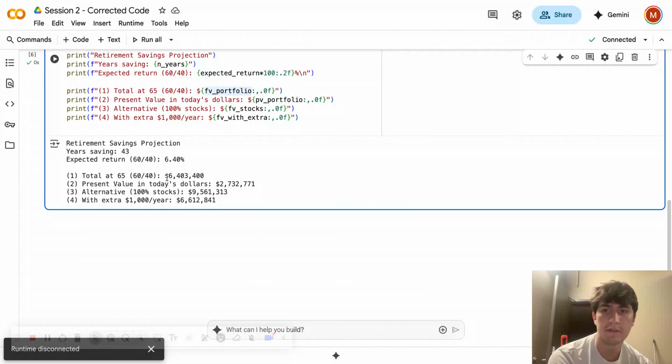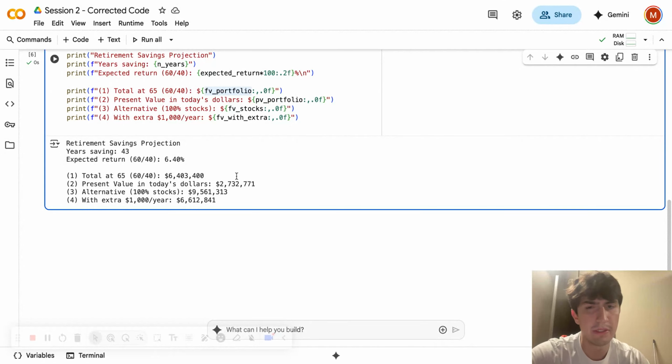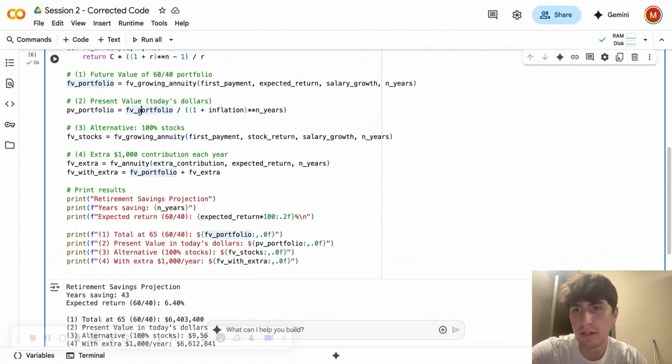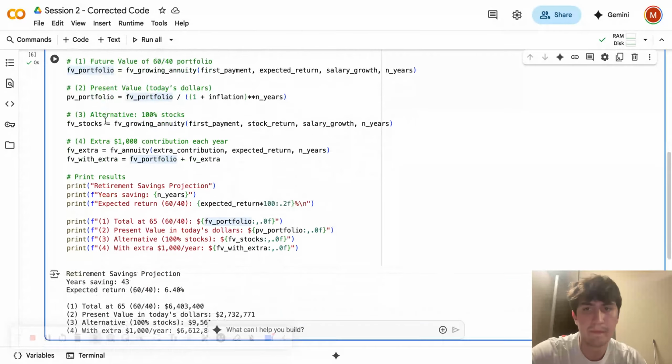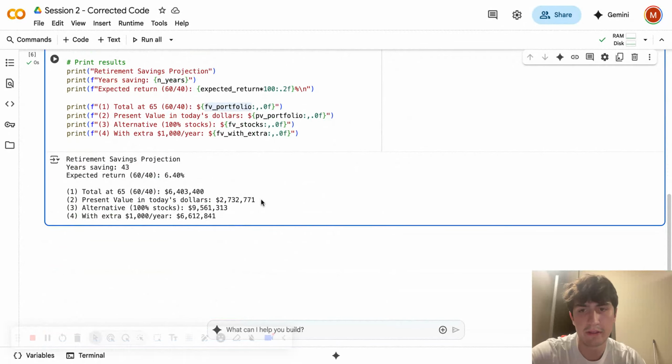It gives us nearly the same. It's a little bit different. I think that is because when I hover over stuff like this, it uses the end of the year, which is why I think the present value might be wrong.